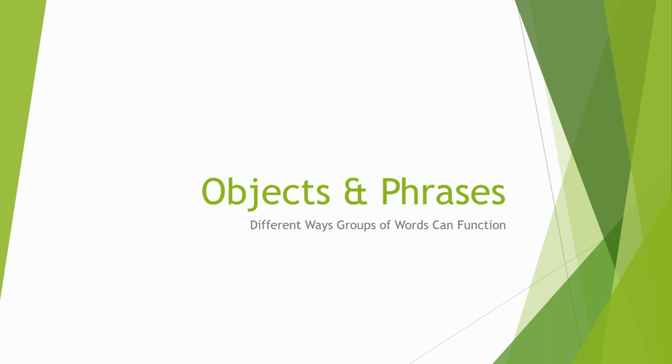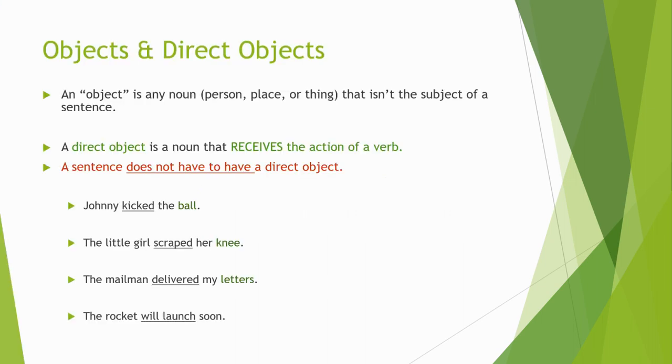Okay, objects and phrases, different ways groups of words can function. So first of all, let's start with objects. An object is any noun, person, place, or thing, and I should have included this, or idea, that isn't the subject of a sentence. So any noun that isn't the subject of a sentence is going to function as an object.